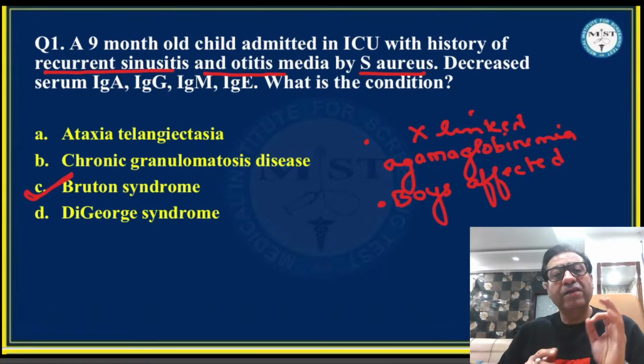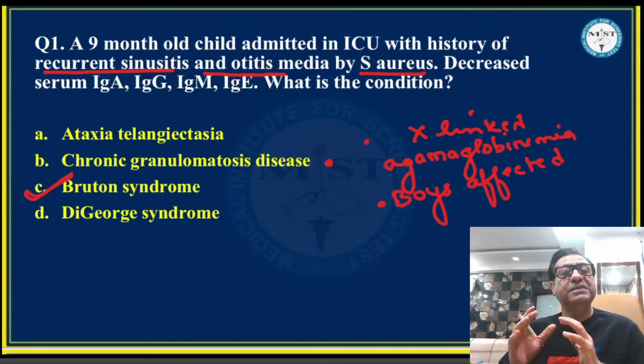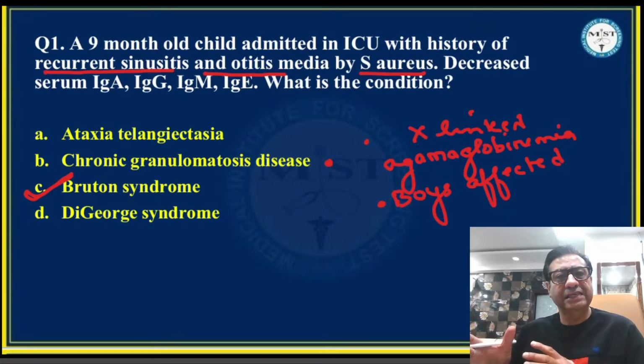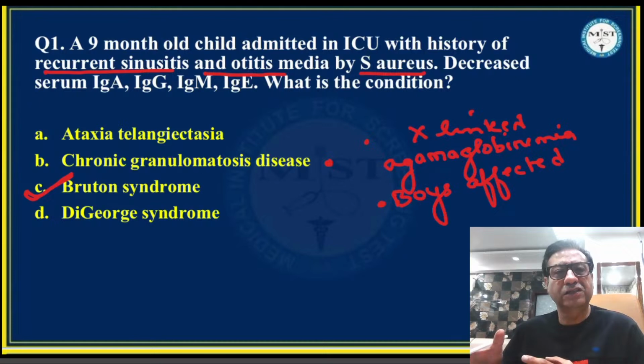Also, a very important reason why this condition cannot be chronic granulomatous disease is that in chronic granulomatous disease, the primary problem is a defect in the NADPH oxidase, the neutrophil phagocyte function. So immunoglobulins are not affected. Immunoglobulins will either be normal or high in those cases. But in our case, immunoglobulins are low. So that again goes in favor of Bruton's syndrome and goes against the diagnosis of chronic granulomatous disease.